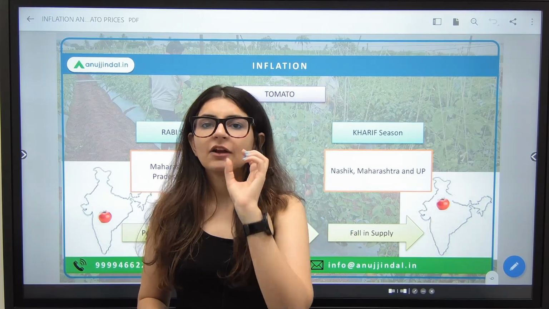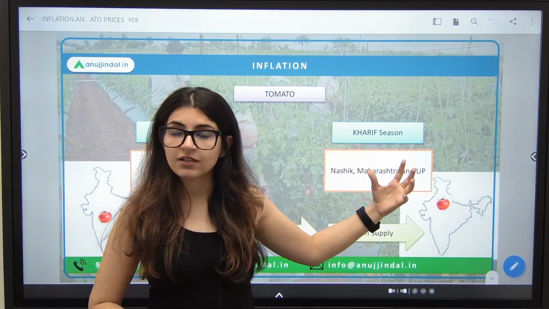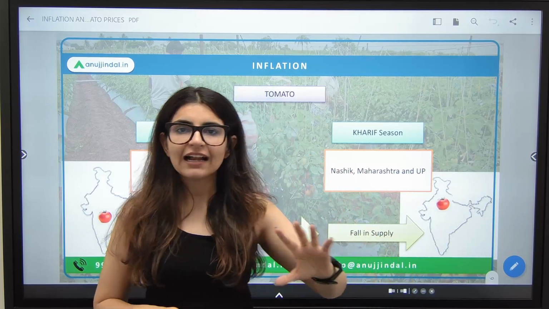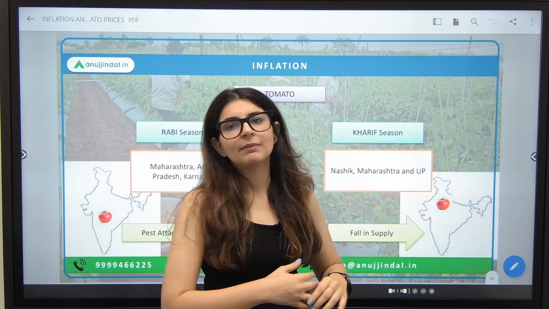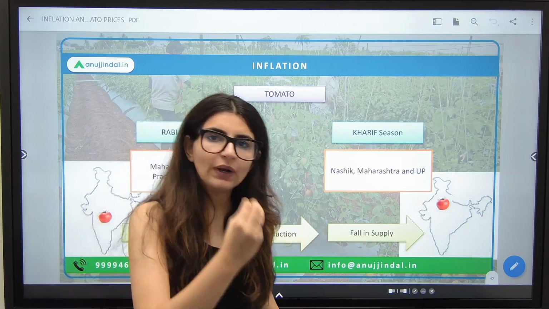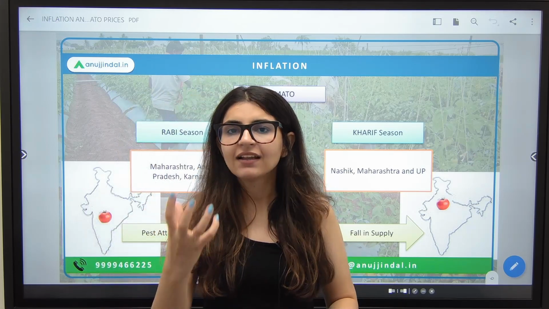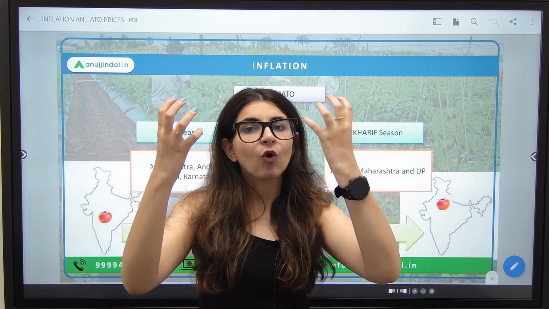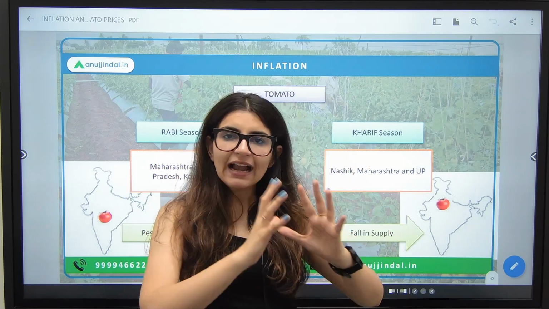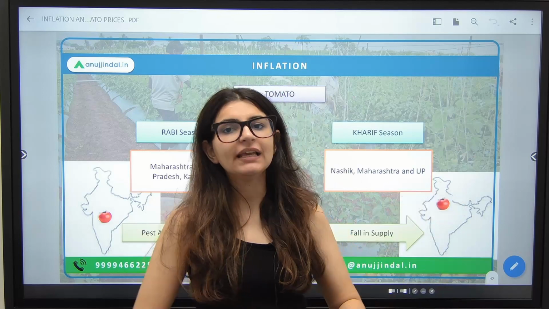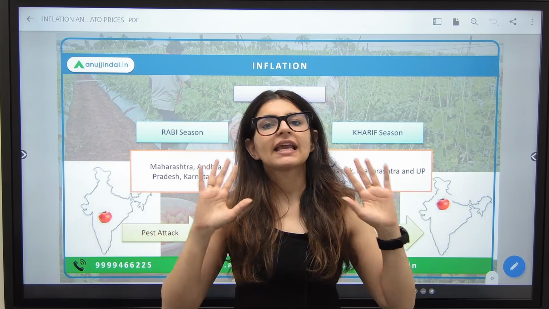That is one thing that we have observed and we know for sure, because in Maharashtra के Nashik district में there are certain places that grow tomatoes in the Kharif season. When this will be harvested, the prices of tomatoes will tend to fall. Why? Because supply धीरे धीरे increase होने लग जाएगी, and the supply increase will match the already increased demand. That is how the demand and supply will match, and from the month of August there will be a definite reduction in the prices of tomatoes. This was the case study of tomatoes.